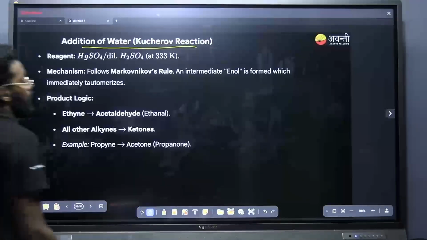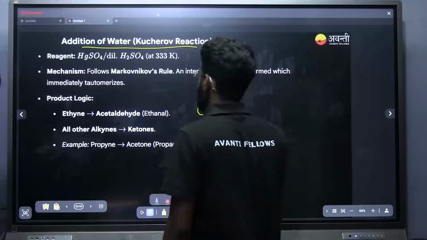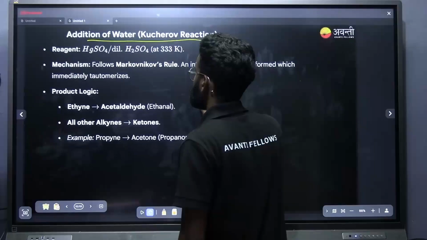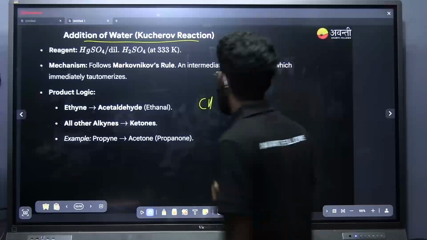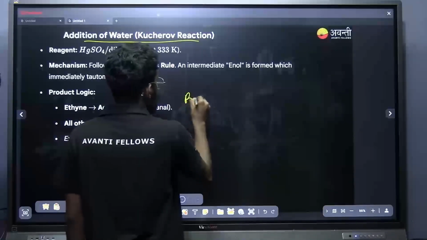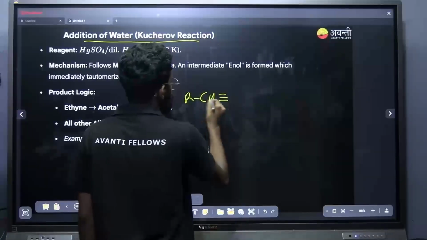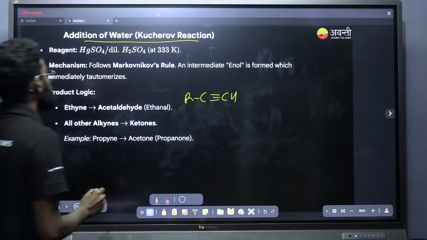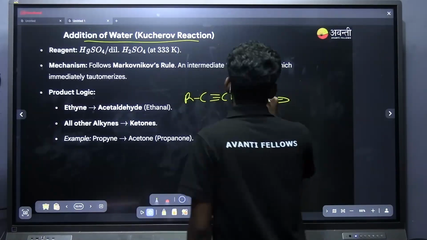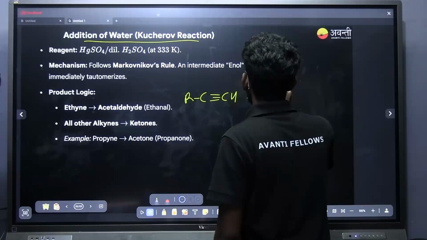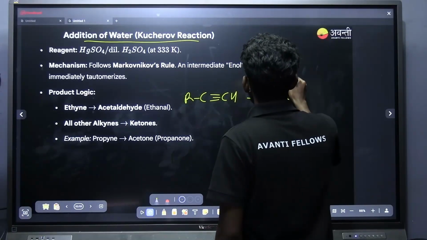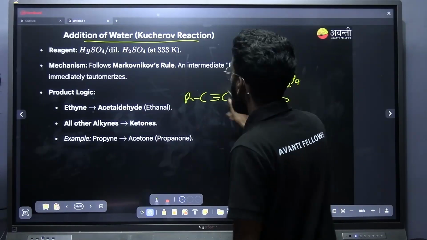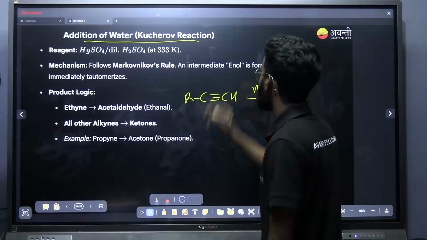Yeah, what is going to happen? If I am taking alkyne, that is RC triple bond CH, and this alkyne is treated with HgSO4 in presence of dilute H2SO4, what is going to happen here? Addition of water is going to happen according to the Markovnikov rule.